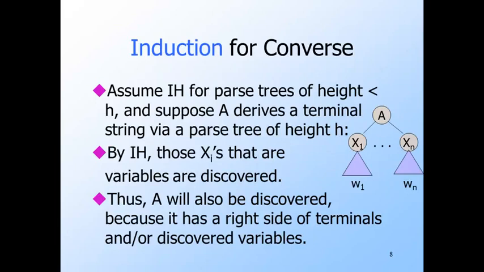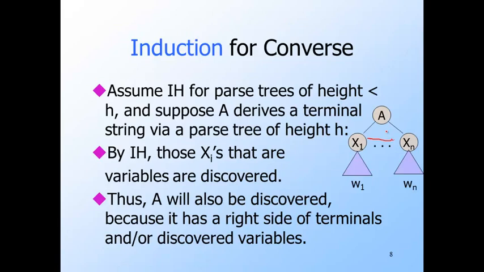That is, all variables that are the roots of parse trees with height up to h-1 and a yield of terminals are discovered by the algorithm. The parse tree for A of height h, which must be, of course, equal to or greater than 2, has children of the root labeled x1 through xn. Any one of these xi's that is a variable is the root of a subtree of height at most h minus 1, and therefore it is discovered.